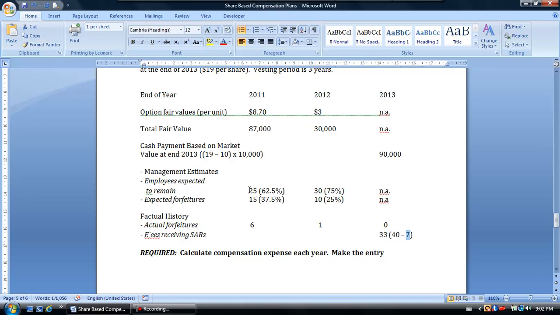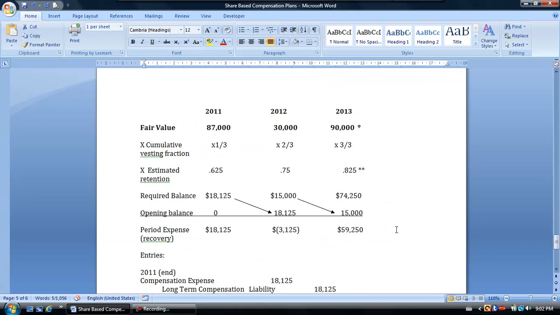So now, similar to what we did in the equity-based plan, let's use the retention rates as well as the cumulative vesting fractions to allocate our compensation expense. We know that the fair value of the options is $87,000 at the end of 2011, and $30,000 at the end of 2012, based on the difference between the fair market value at the grant date, which is the reference price, and the fair market value at the vesting date. We know that the fair value of the units is $90,000.